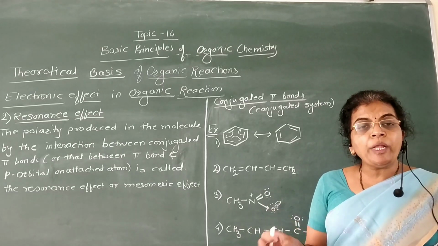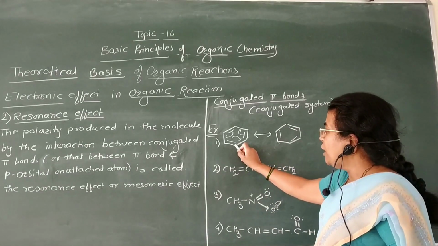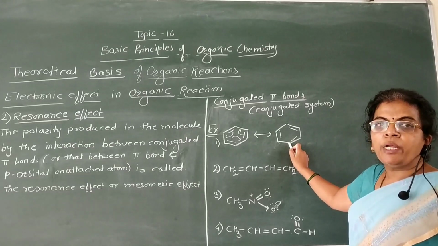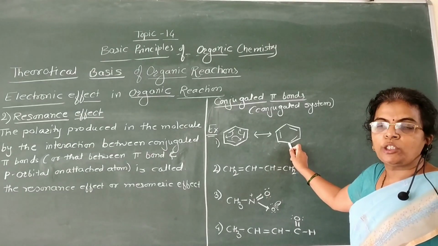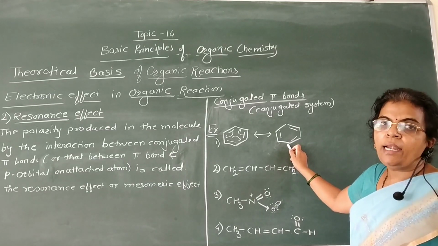That is, displacement of electrons is carried out, and therefore this structure is a resonance structure of this structure. Resonance means displacement or delocalization of pi electrons in the conjugated system. Conjugated system means having alternate carbon-carbon single and double bonds.